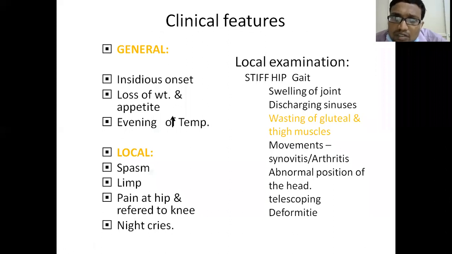Clinical features I have described: fever, weight loss, loss of appetite, pain, swelling, tenderness, deformity, and limitation of movements. Those will be seen here also. But based on the limitation of movement and the deformed position, we can say which stage it is in: the early stage, either synovitis or early arthritis, or the late stage of advanced arthritis. Externally, there is wasting of the gluteal muscles and thigh muscles. Wasting is an indication of chronic inflammation.